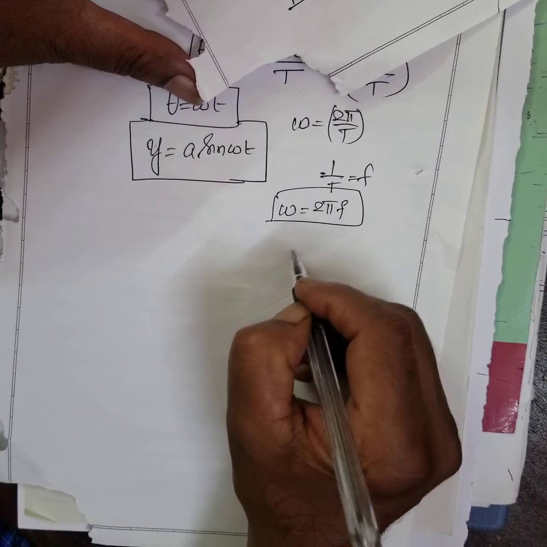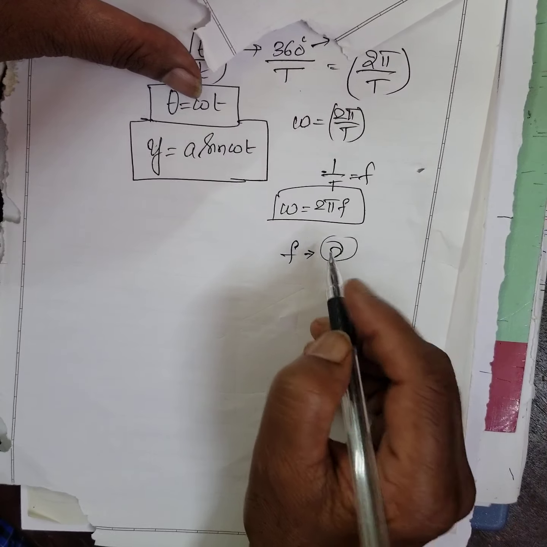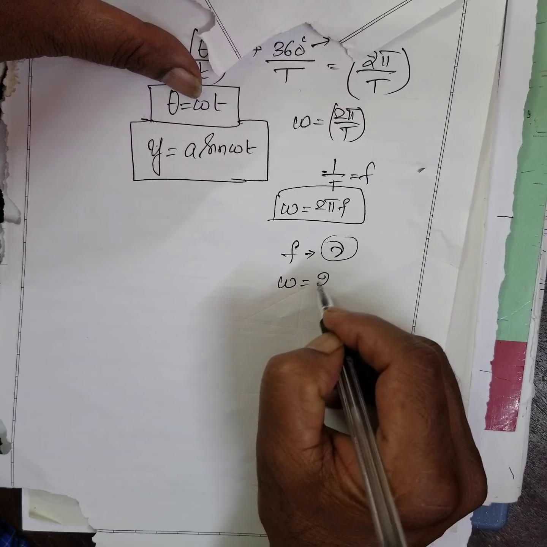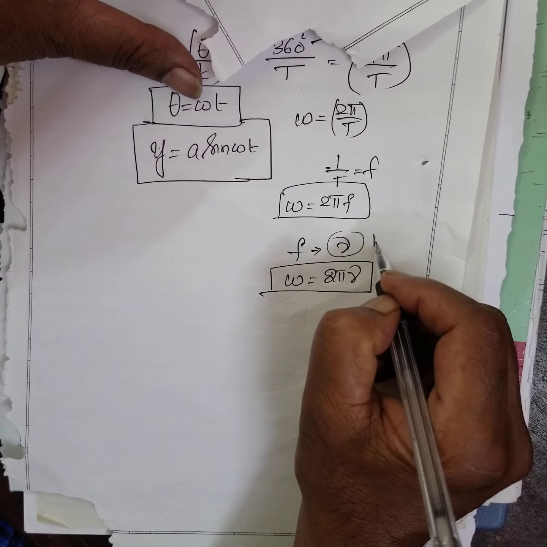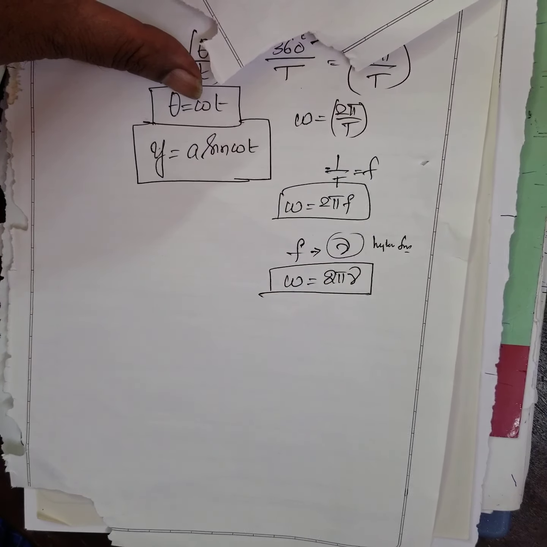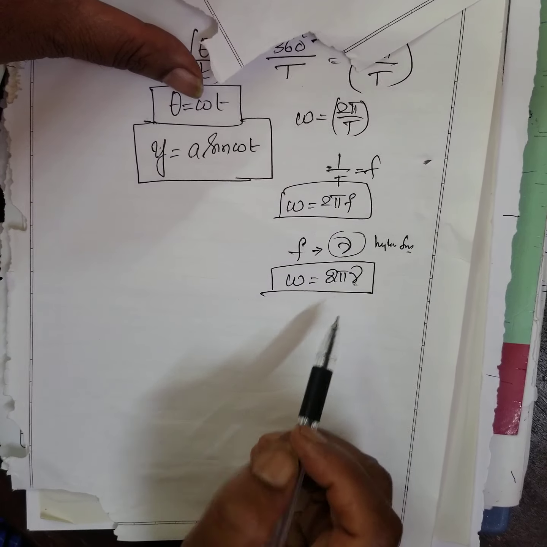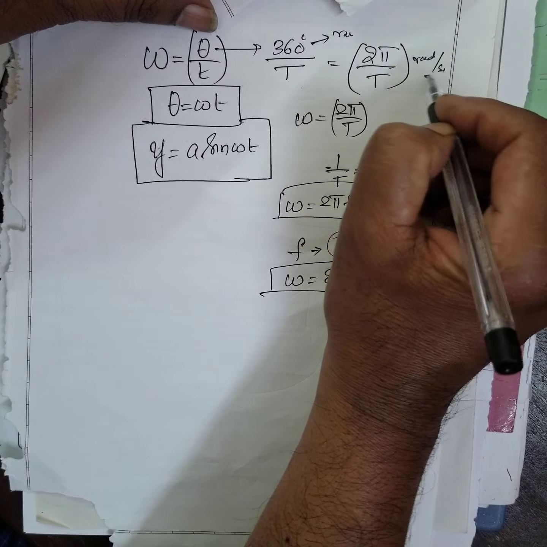Some textbooks write frequency as nu. They will write it, therefore omega is equal to 2 pi nu. It's called angular frequency. Any symbol they can use. It is not V, this is nu. This is radian per second.